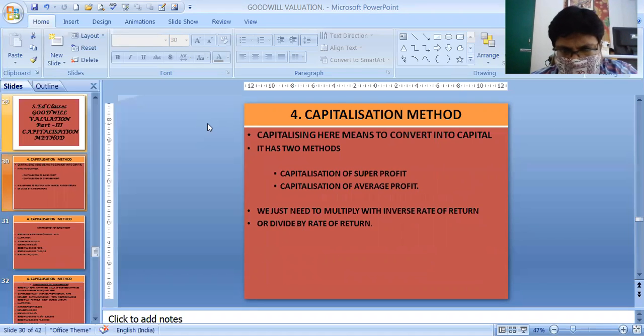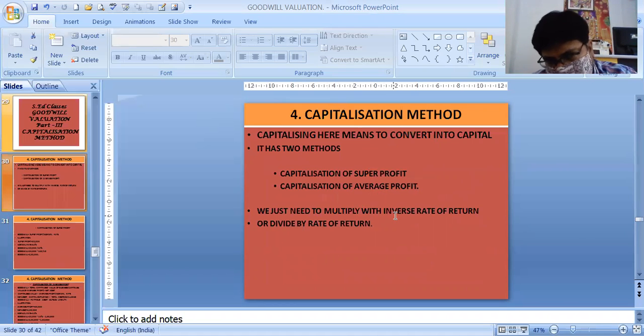Now, for capitalization of profit, we have to just capitalize the profit. We just need to multiply with the inverse rate of return, or we can divide by the rate of return. Suppose we capitalize the super profit, that will be super profit divided by rate of return. And average profit capitalization is average profit divided by rate of return. But for average profit, you have to subtract capital employed also. We will discuss all of this today.